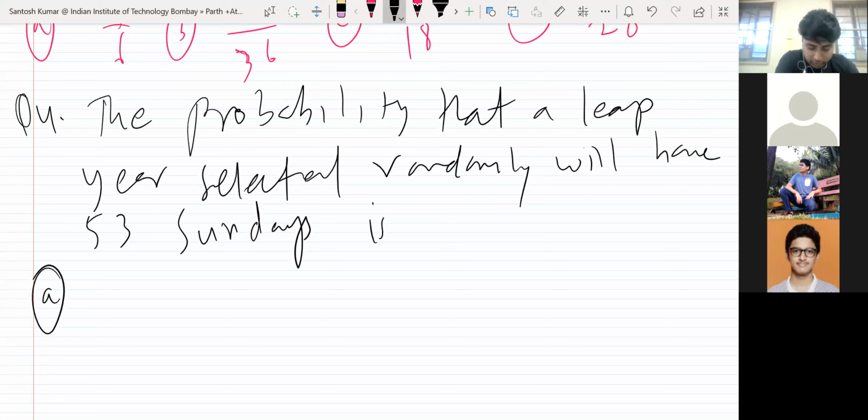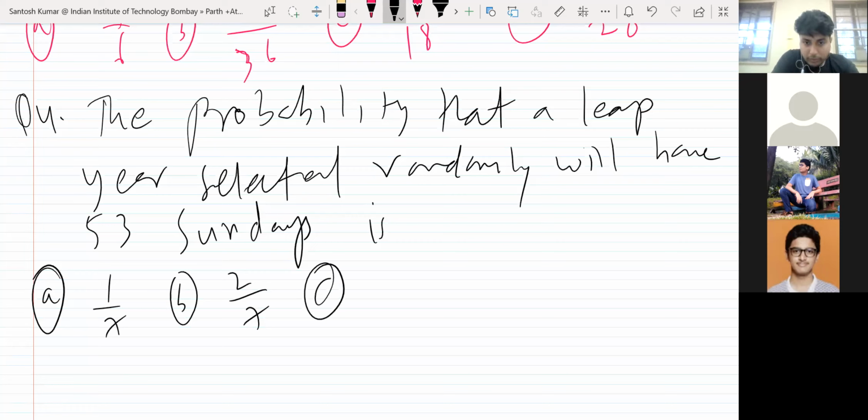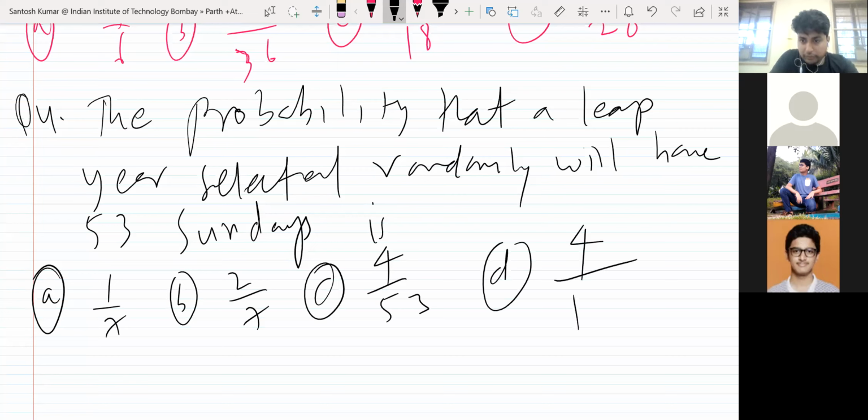So options are 1/7, 2/7, 4/53, and D, 4/49.